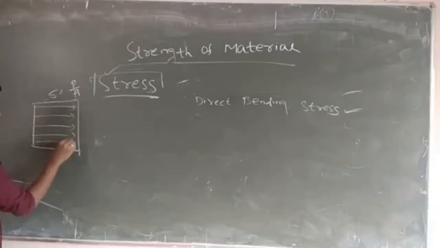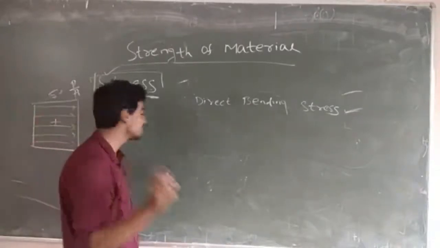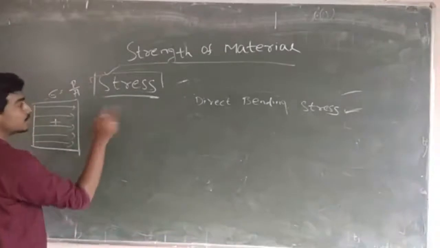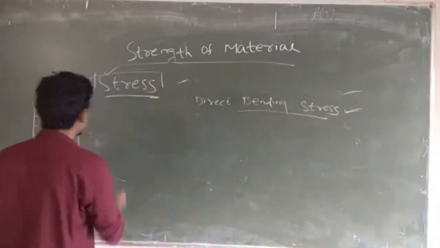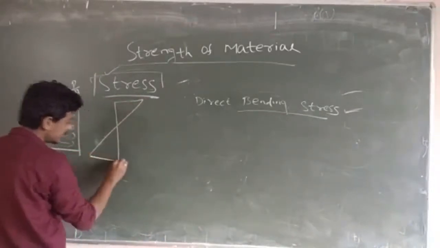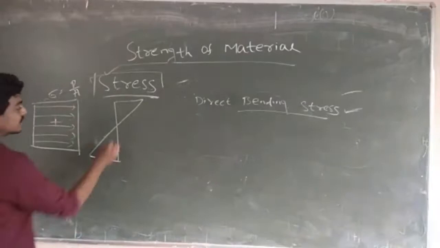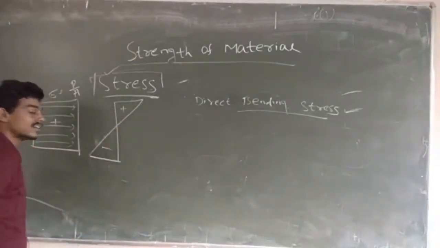As it is tensile, I am taking the direction like this and it is positive because we have taken tension as positive. So one more stress will come, that is bending stress. Bending stress distribution I already drew in the previous slide. The distribution will be like this. The neutral axis, above that tension, below that compression.